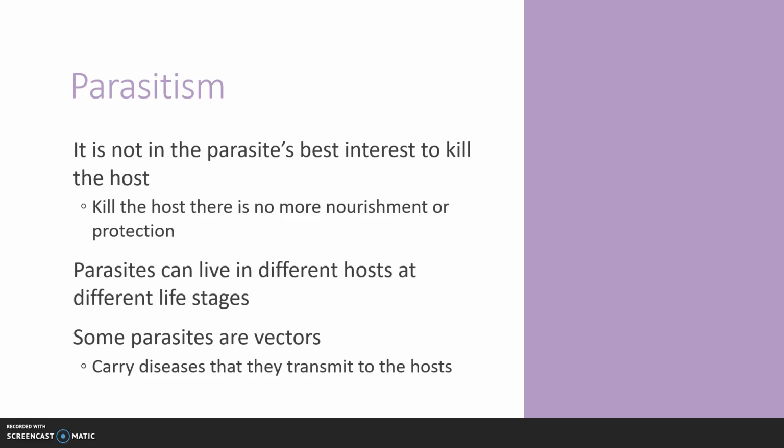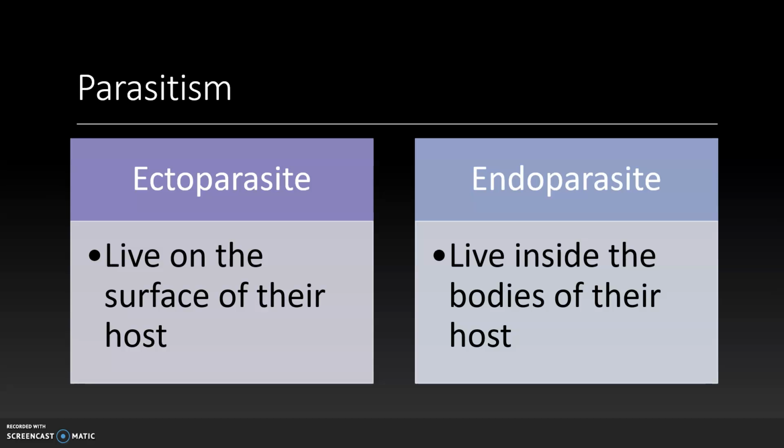Some parasites are vectors. This means they carry diseases they transmit to the host. Many vectors are blood-feeding arthropods such as ticks and mites. Ectoparasites live on the surface of their host. Examples of ectoparasites include fleas, ticks, lice, molds, and mildews. Endoparasites live inside the body of the host. An example of an endoparasite is a tapeworm.